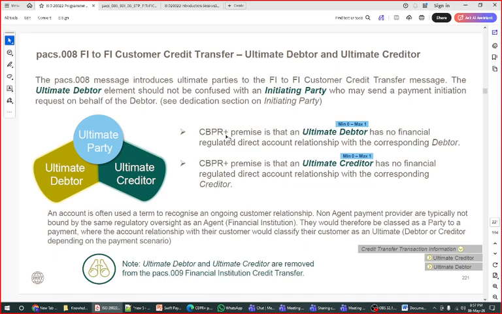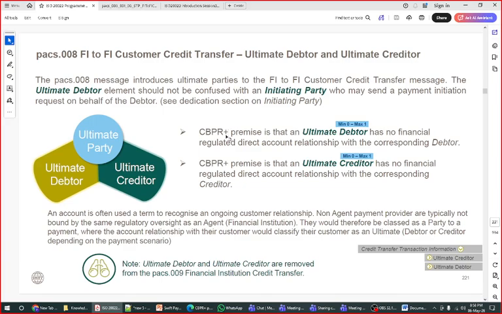Consider what I have discussed till now: ultimate debtor and ultimate creditor. The important thing is, the creditor we haven't discussed yet; we'll discuss it in the next slide. But the ultimate debtor behaves the same. Think in your mind of the example which I discussed with you. By that example you can easily correlate how this will happen here.